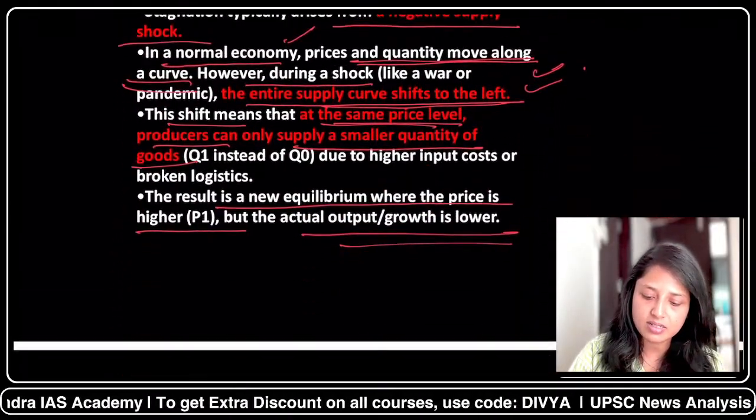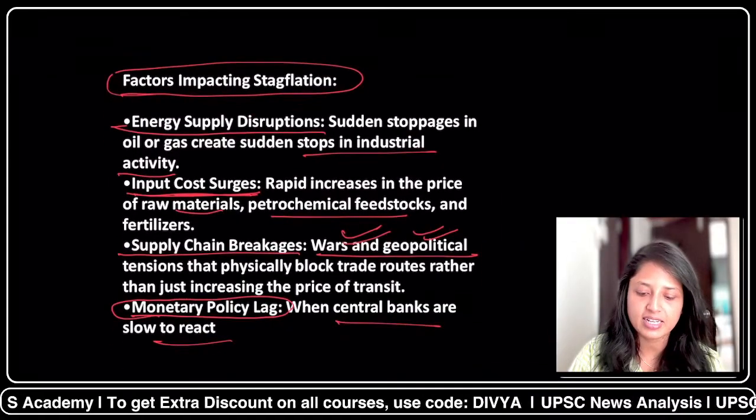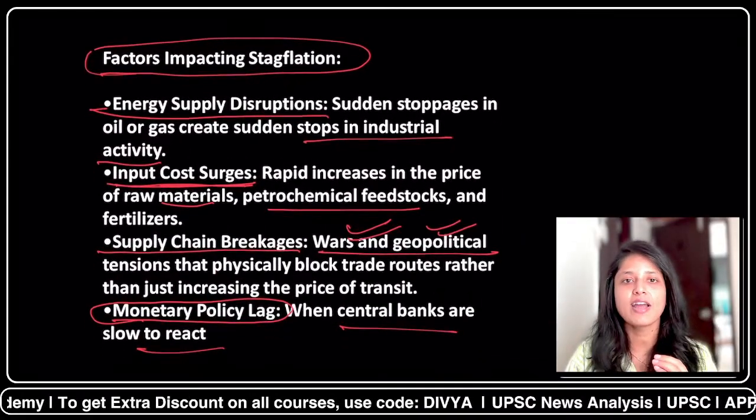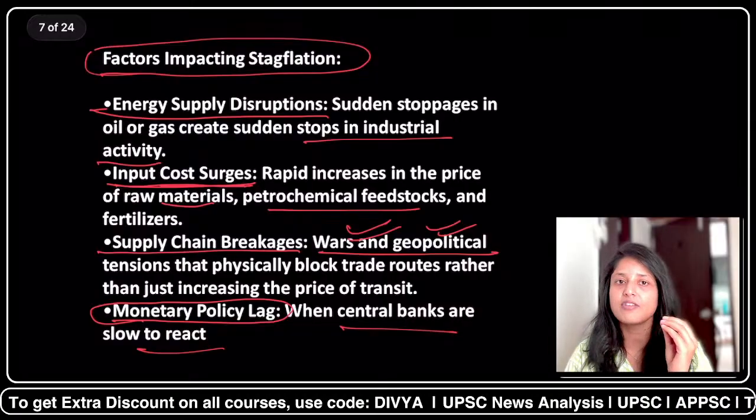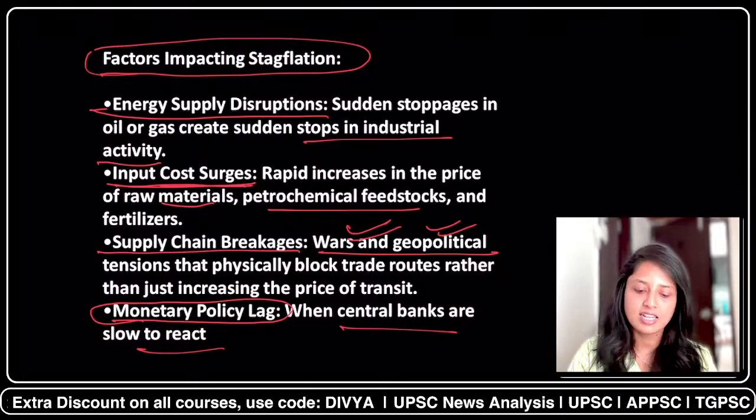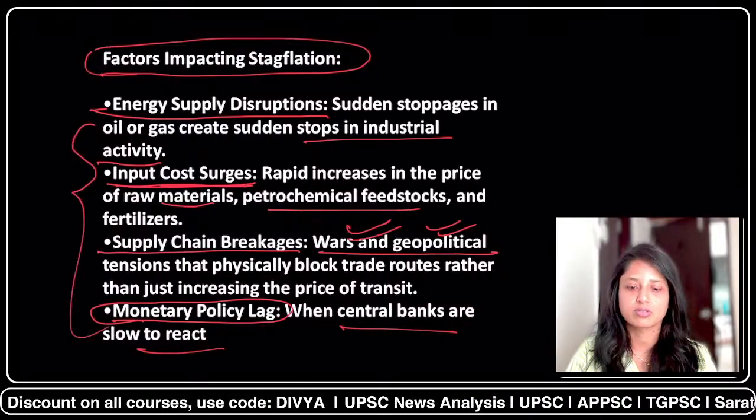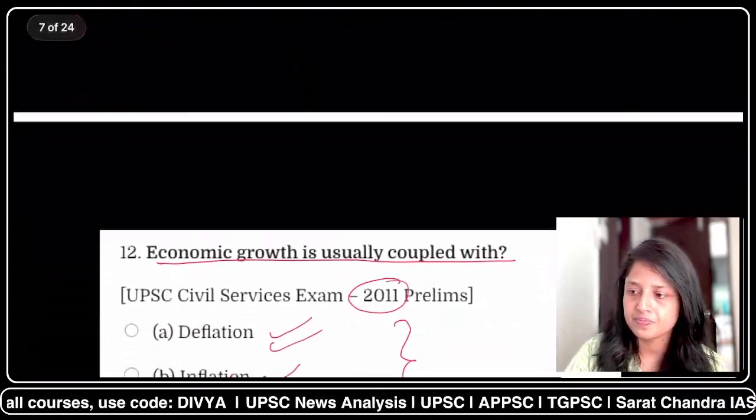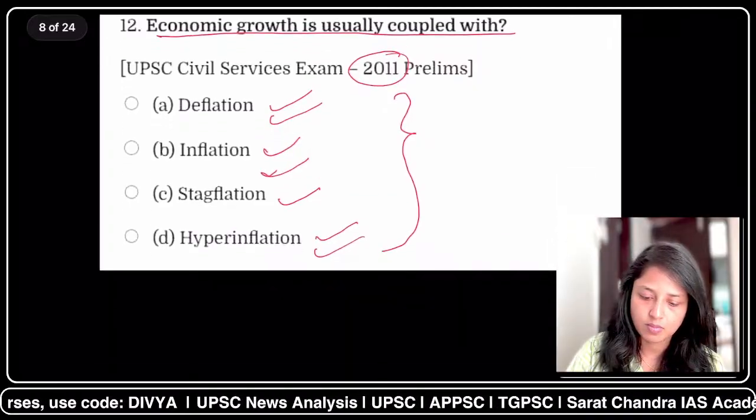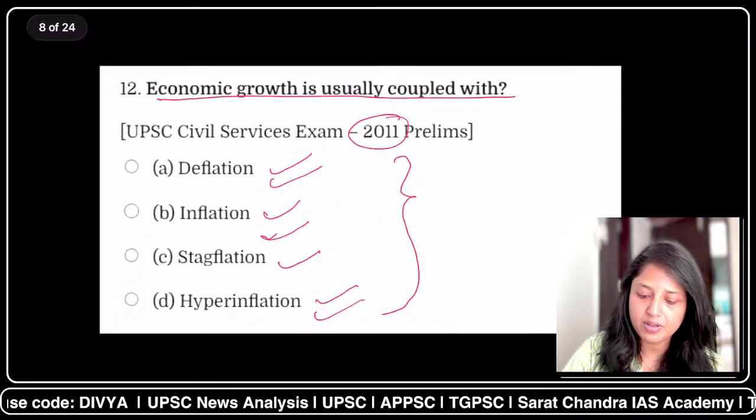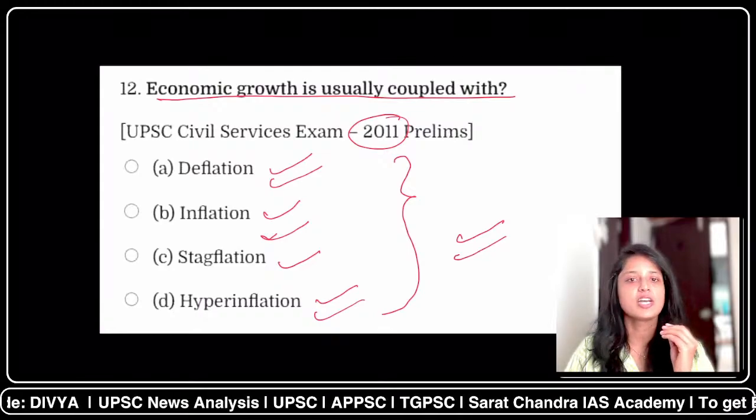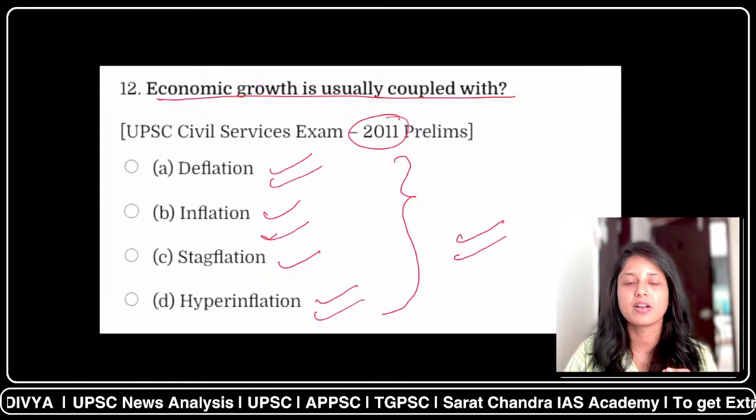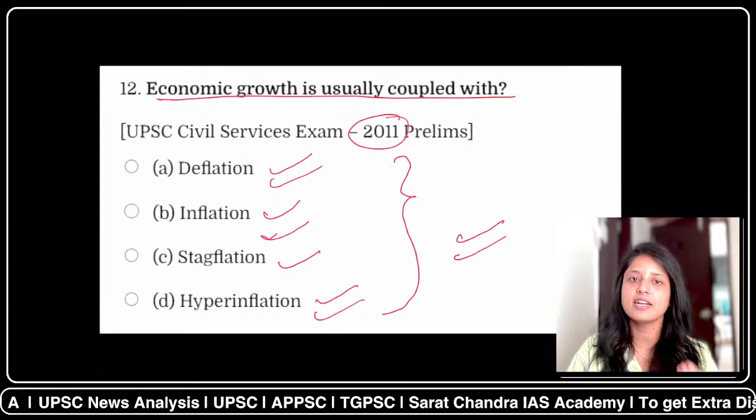After that, we discussed the factors affecting stagflation. The main factor is the supply shock. Other factors can be related to supply shocks. And the last factor we discussed was the monetary policy line. Okay, so please remember this homework. You have to read about deflation, inflation, and hyperinflation, and you have to tell the differences between these three terms.